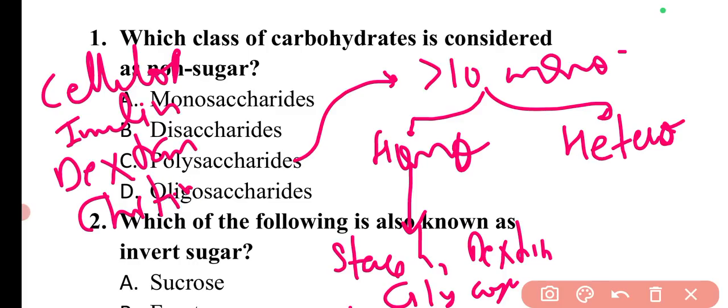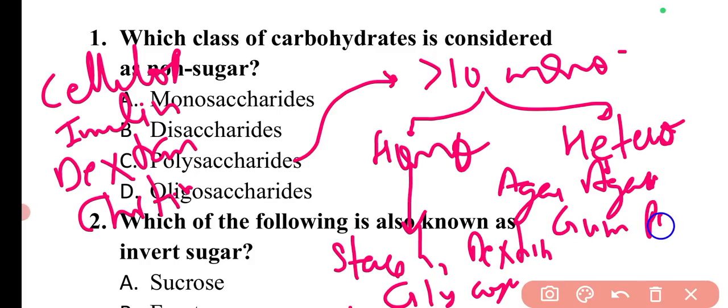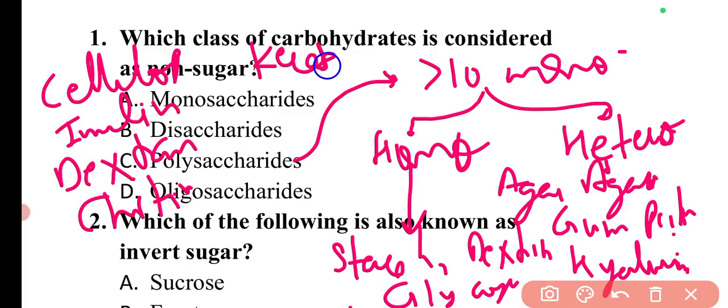While in heteropolysaccharides, the examples can be agar or agarose. They can be gum, pectin. There can be highly uronic acid. This highly uronic acid is important. Then there can be keratin sulfate, or they can be heparin. So heparin is also important.